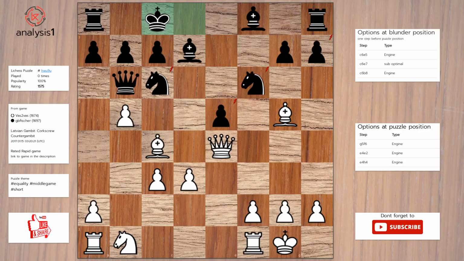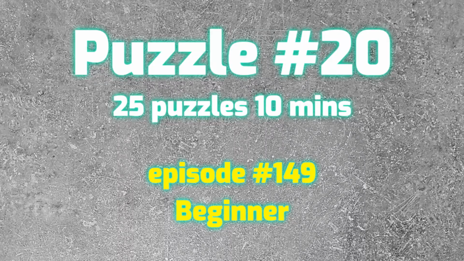Let's continue. The threats are: pawn takes knight. Bishop takes knight. Queen takes knight. Queen takes pawn. Queen takes pawn. There are no checks in this position. Solution to the puzzle is: bishop takes knight. Pawn takes bishop. Pawn takes knight. Let us go to the next puzzle.